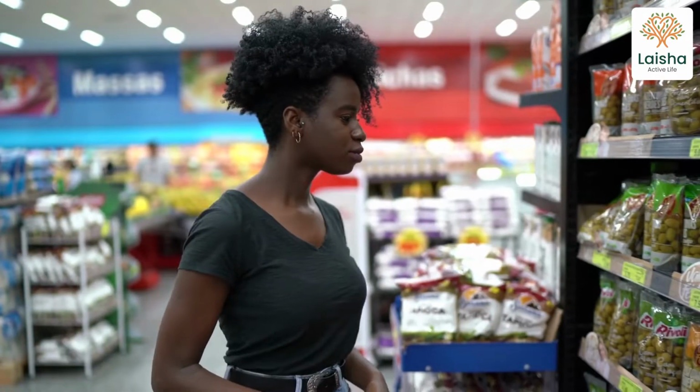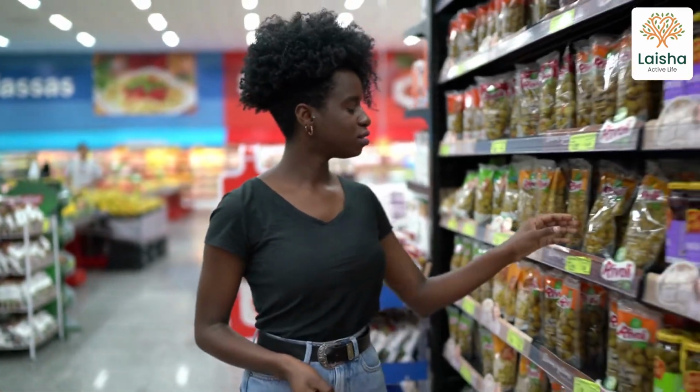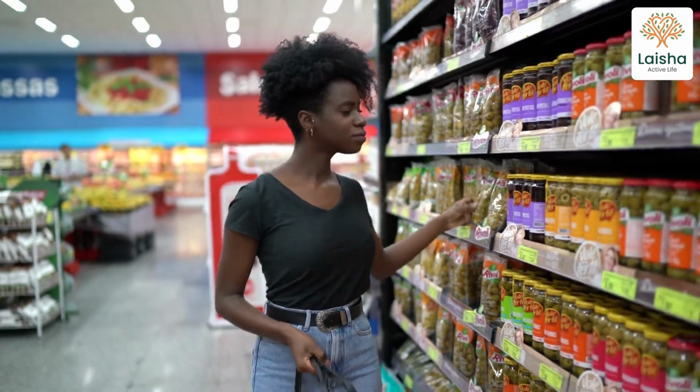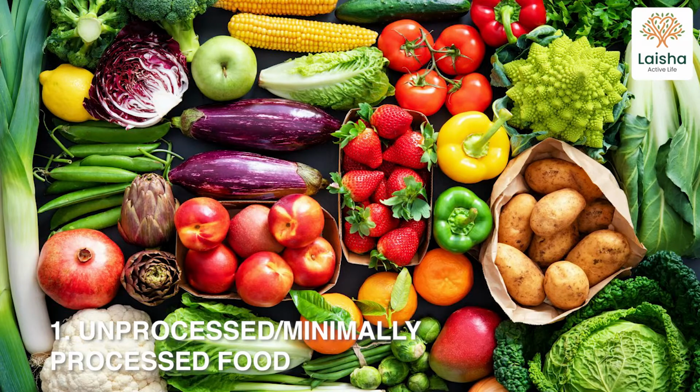Generally speaking, any food you find on the supermarket shelves is classified as processed to some degree. Now let's talk about the four categories detailing the degree to which a food is processed. The first category is unprocessed or minimally processed food. Unprocessed food includes natural edible parts of plants and animals.